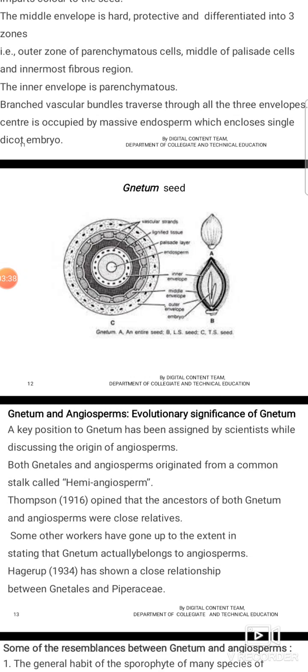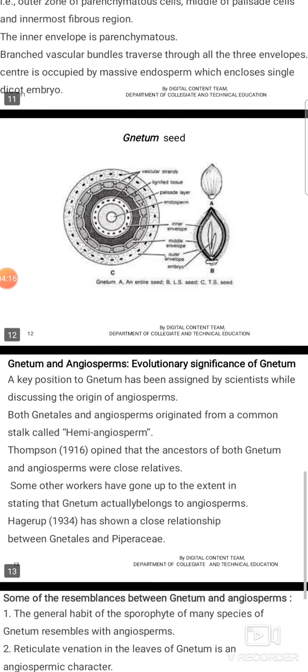Coming to the evolutionary significance. A key position has been assigned to Gnetum by scientists while discussing the origin of angiosperms. Both Gnetales and angiosperms originated from a common stock called hemiangiosperms. In 1916, Thompson opined that the ancestors of both Gnetum and angiosperms were close relatives. Some other workers have gone to the extent of stating that Gnetum actually belongs to angiosperms. Hagerup in 1934 has shown a close relationship between Gnetales and Piperaceae.